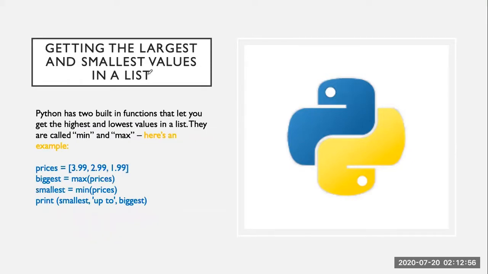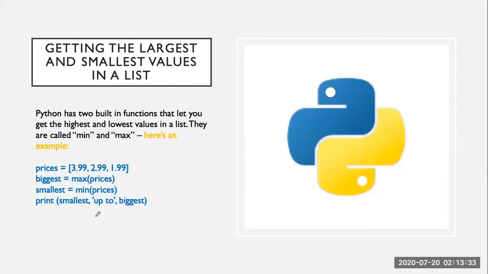Similarly, we can get the largest and the smallest value in the list. Python has 2 built-in functions that let you get the highest and lowest value in the list. These are called minimum and maximum. For example, if we want the biggest value, we will use the max function. This is a list named prices, and it has 3 prices. If we use the max function and then the list name, it will give the biggest value. Similarly, if we use the min function, it will give the smallest value.